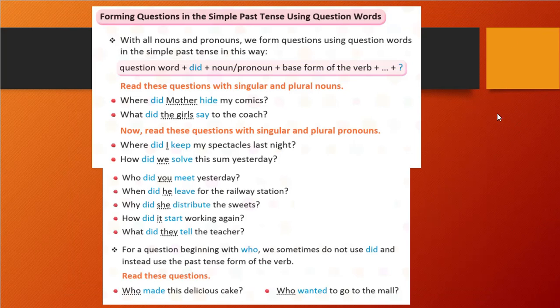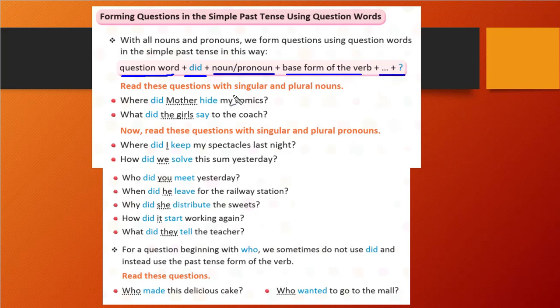Okay. So what are we going to do now? Forming a question. In the previous chapter also we formed questions. Same here, we are going to form a question. How? That we will see. While forming the question, first we will write a question word. That is the main thing. Then we will write did. For simple past tense we will write only did. Question word, then did, then the noun or pronoun, whatever is given in the sentence. Then we will write the base form of the verb, the remaining part, and a question mark.